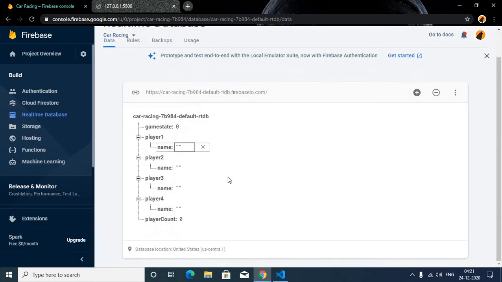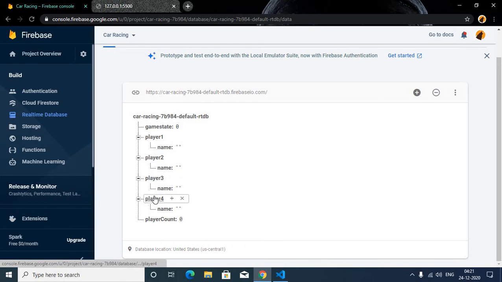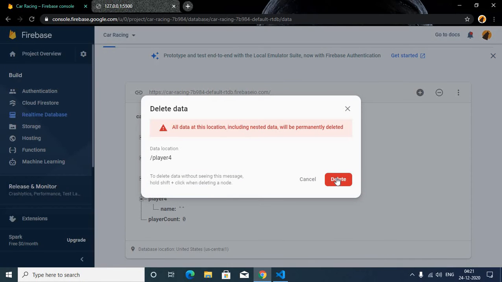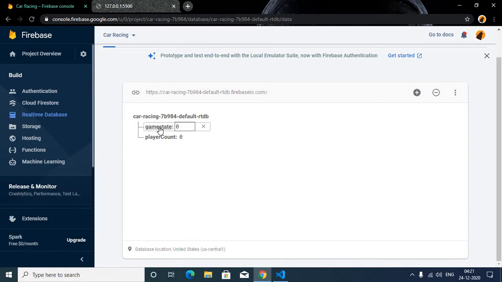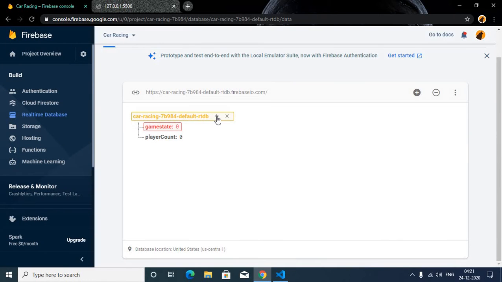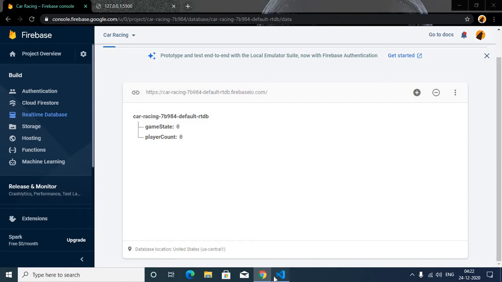Now here, as in the previous video, we have made player 1, 2, 3 and 4. Just delete them. Then delete this game state also. Then click on the add child button and again type gameState, and this time the S will be capital, with value 0. Save it, so it will be easier for coding.